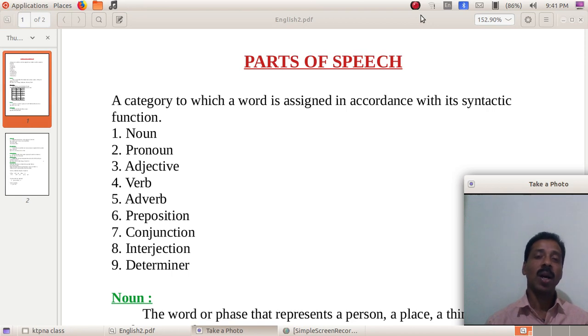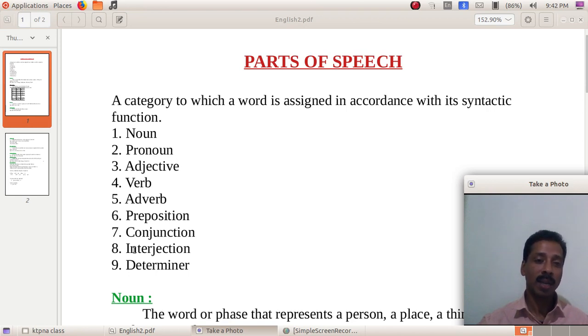So, how many parts of speech are there? Before coming to that, as a definition, parts of speech is a category to which a word is assigned in accordance with its syntactic function. What do you mean by syntactic function? That is regarding the rule of using a language.